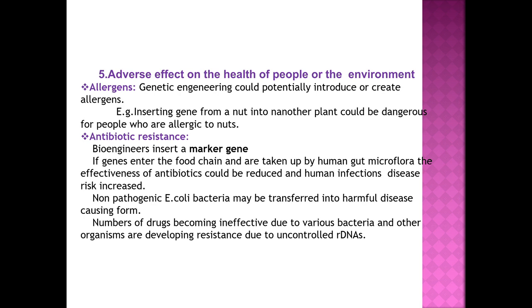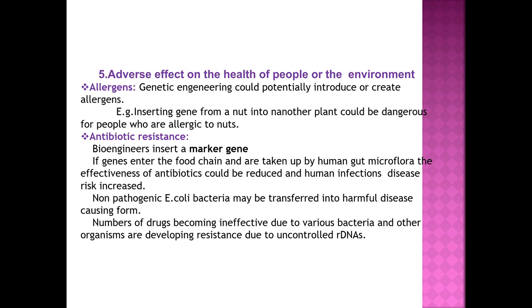Usually the marker genes used are the antibiotic resistant gene for the selection of the transformants and the non-transformants. Transformants means, always remember, cells which have received our desired gene, or the plants which have our desired genes are said to be transformants, and the one which have not received the genes are said to be the non-transformants.